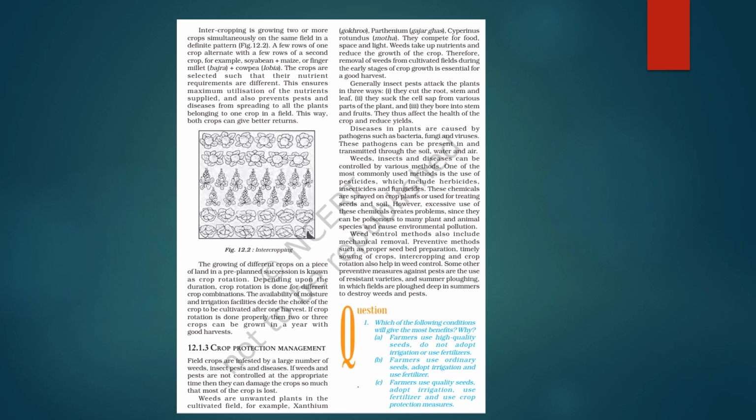ठीक है, C हमारा correct option क्यों होगा? Let's see. Because in C, if you use high quality seeds, it will ensure better germination, disease resistance and higher yield. Okay. इरिगेशन आप अडॉप्ट कर रहे हो तो it will provide adequate water, तो जो ड्रॉट स्ट्रेस है वो अवॉइड हो जाएगा, कंटिन्यूस ग्रोथ होगी प्लांट्स की. ओके. Fertilizers will give essential nutrients such as nitrogen, phosphorus, potassium, which will lead to good production of crops. And crop protection measures, if you are using, will prevent any losses because of pests, diseases, or weeds. So overall yield and quality will be improved. So these are all the benefits, right?